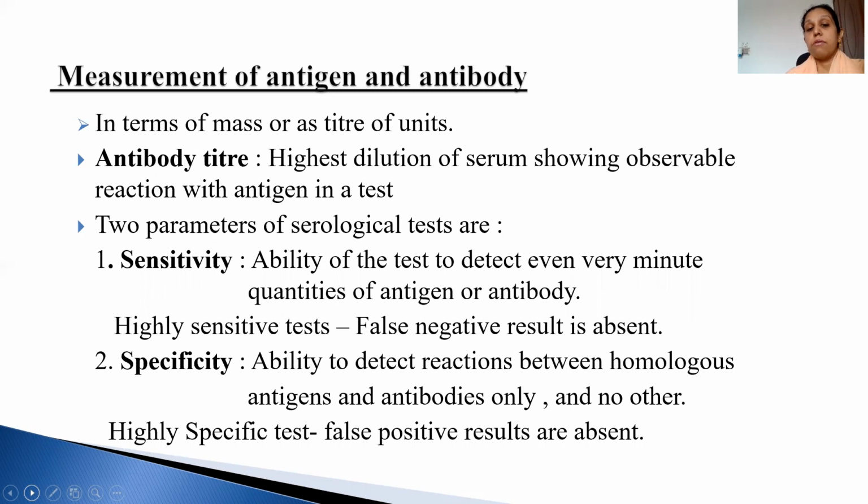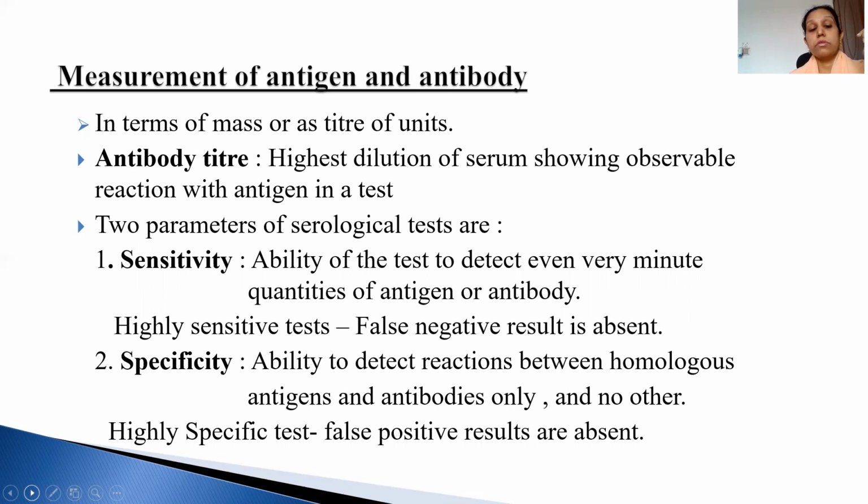So when we dilute a serum and add the antigen to it, the point at which we can see a visible reaction going on will be the titer. You will be able to understand this titer later when we talk about the tube test.